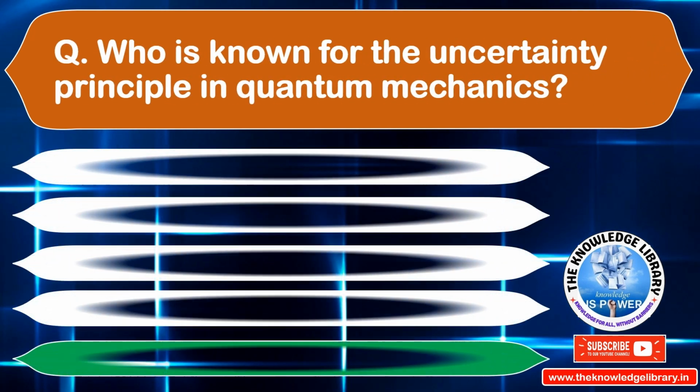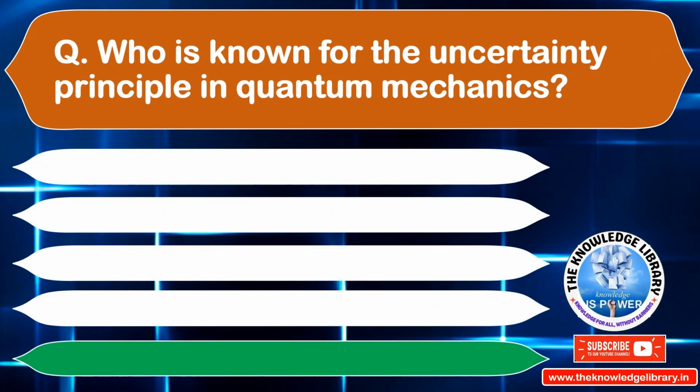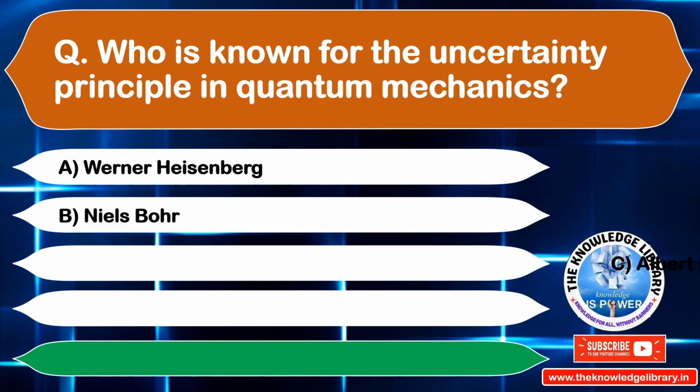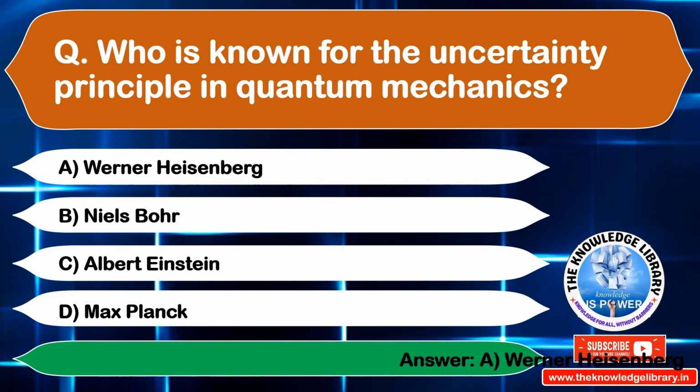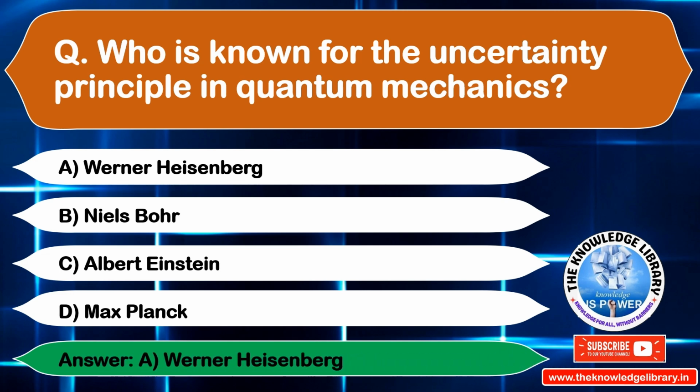Who is known for the uncertainty principle in quantum mechanics? Option A. Werner Heisenberg. Option B. Niels Bohr. Option C. Albert Einstein. Option D. Max Planck. The correct answer is option A. Werner Heisenberg. Move to the next question.